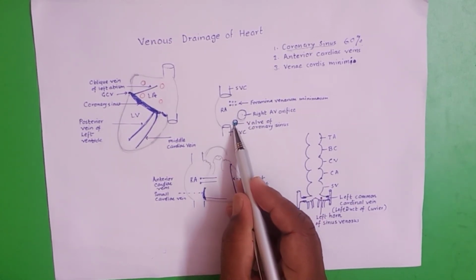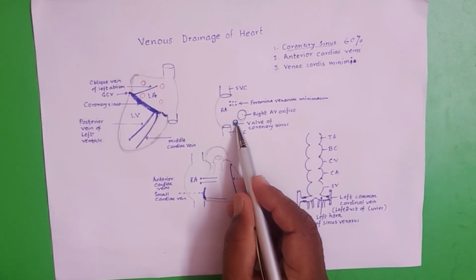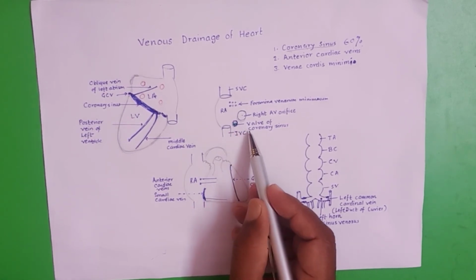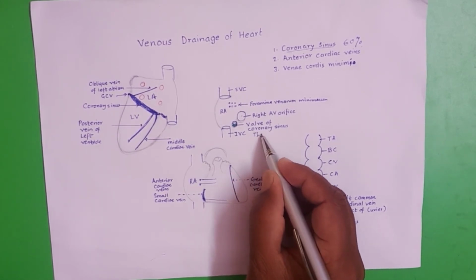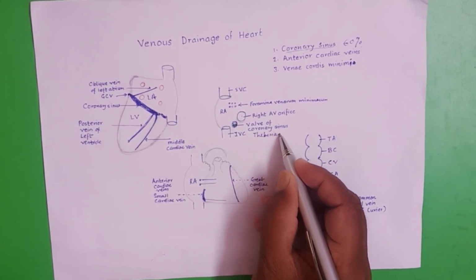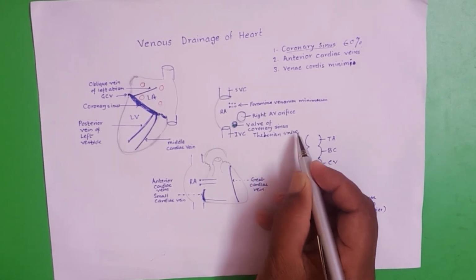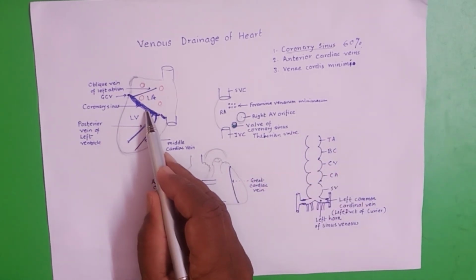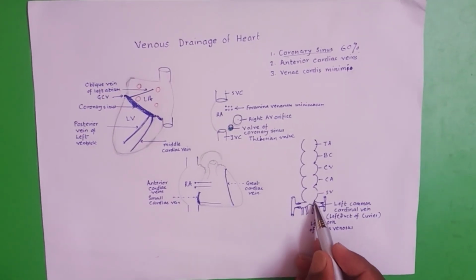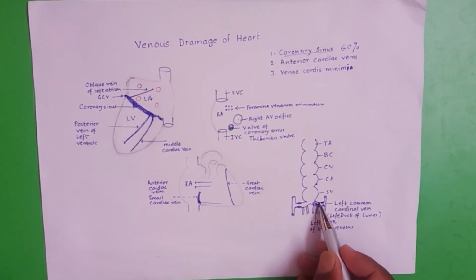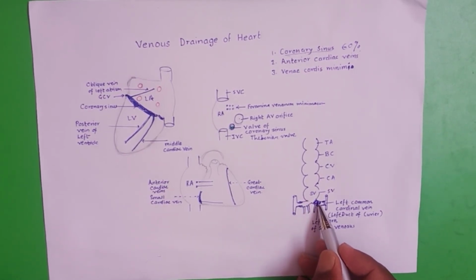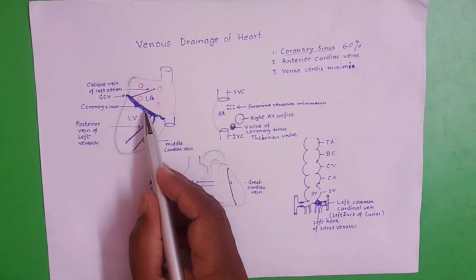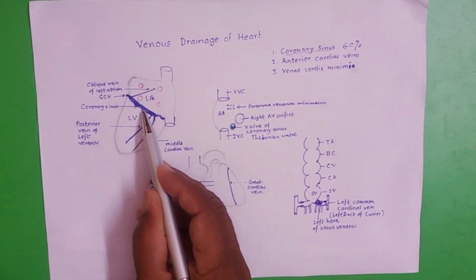The opening of the coronary sinus is guarded by a semicircular valve. This valve of the coronary sinus is also called the Thebesian valve. It is derived from the crista terminalis, and the coronary sinus itself is derived from the left horn of the sinus venosus. This is the sinus venosus and this is the left horn which gives rise to the coronary sinus. The coronary sinus has various tributaries.